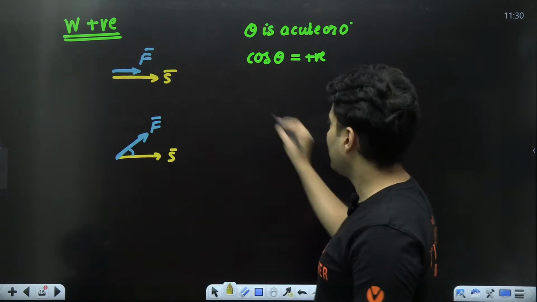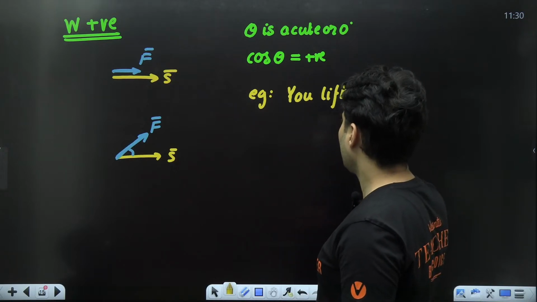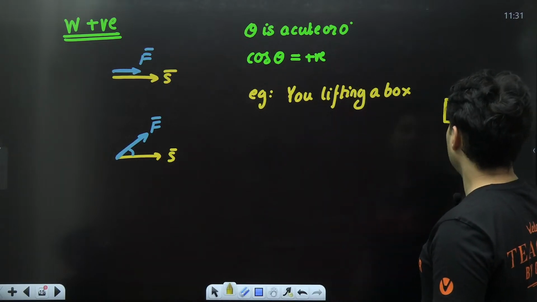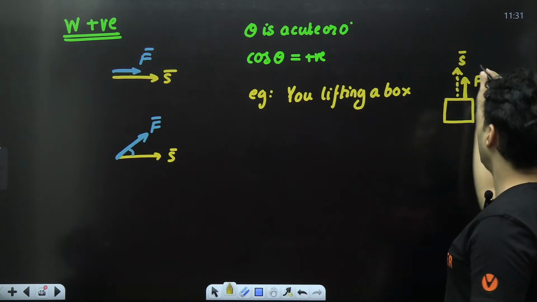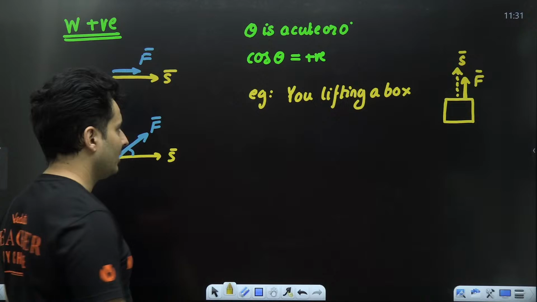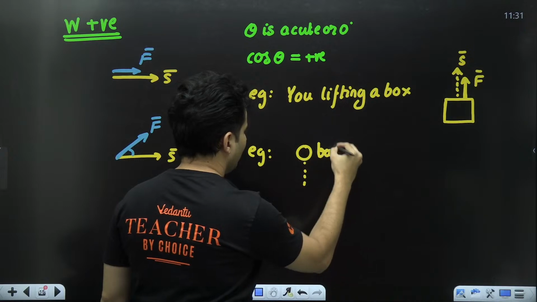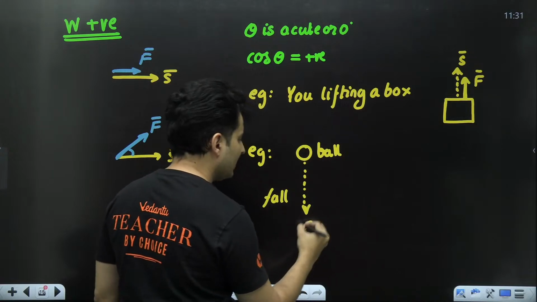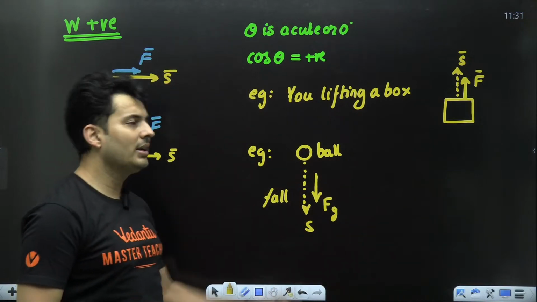Example of this would be, imagine you are lifting a box. When you are lifting that box, what is happening? The displacement is in this direction, and even the force with which you are pulling up that box is also in the same direction. So 100% it is positive work. Another example of positive work is, imagine a ball which is falling down. When it falls down, the displacement is downward. The force of gravity is in the same direction. So it is doing positive work.